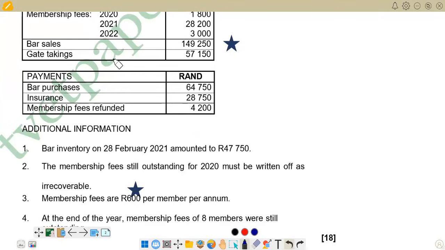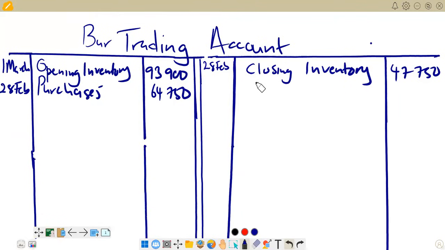Remember, we also have some bar sales that we skipped here. We've got the bar sales of 149,250. So remember, sales come to the credit of the bar trading account. So we have got sales here, still on the same date of 20th February. So here also we have 28th February. So we've got sales, and the amount for sales is 149,250.